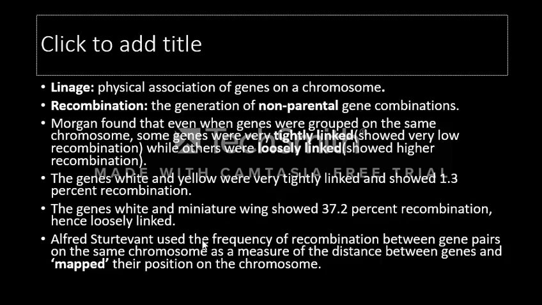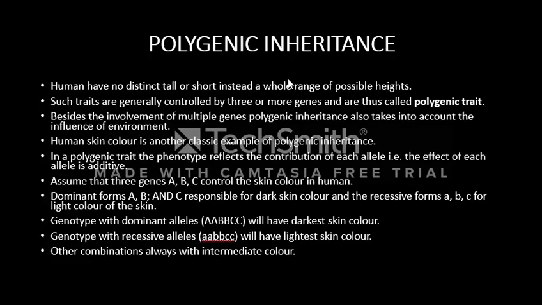Alfred Sturtevant used the frequency of recombination between gene pairs on the same chromosome as a measure of distance between genes, and mapped their position on the chromosome. He mapped. This is the mapped position. Now, polygenic inheritance. In polygenic inheritance the phenotype reflects the contribution of each allele, that is, the effect of each allele is additive. For example, skin color in humans.